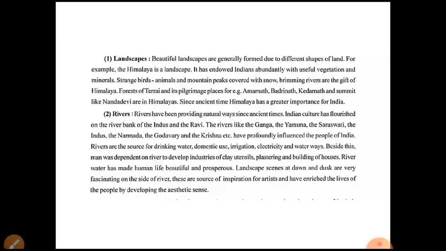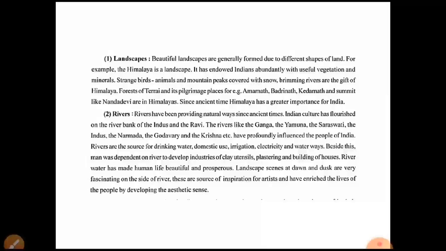Okay, so we'll see first the natural heritage of India. The result of the close relationship between nature, environment and human life is natural heritage. We all know about the natural heritage of India, which means the things interrelated with landscape, rivers, vegetation, and wildlife.